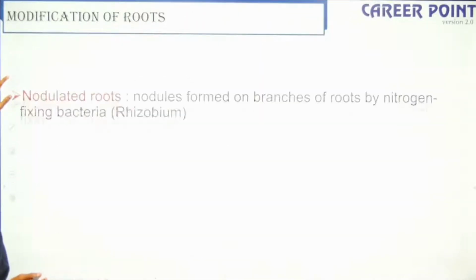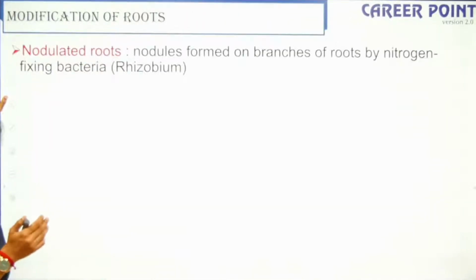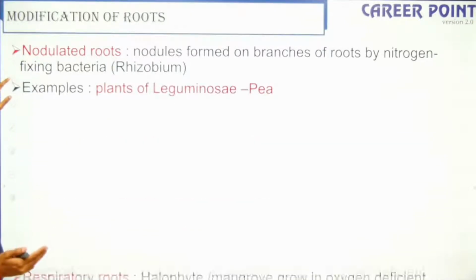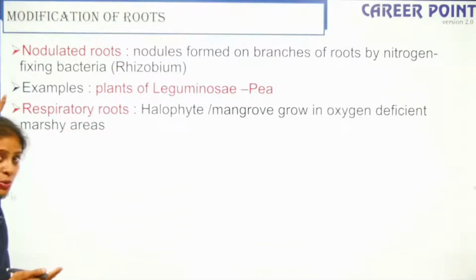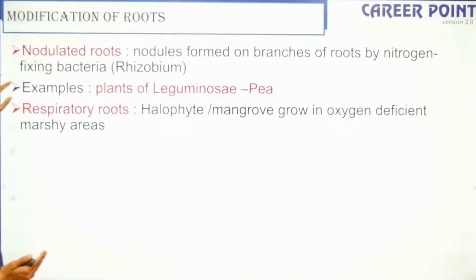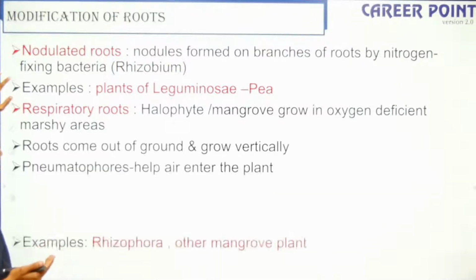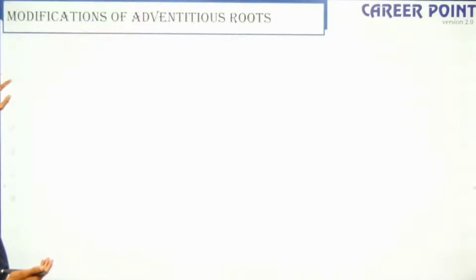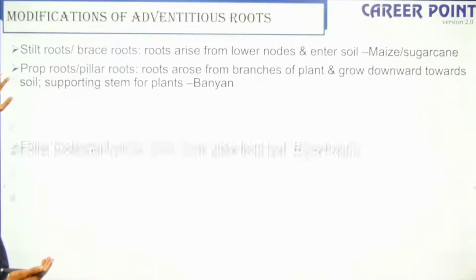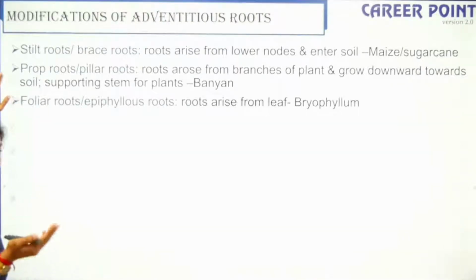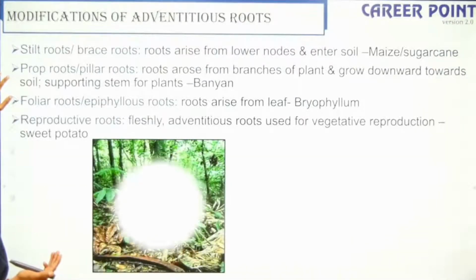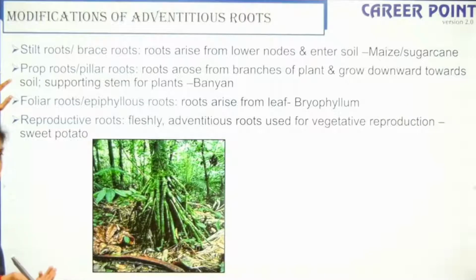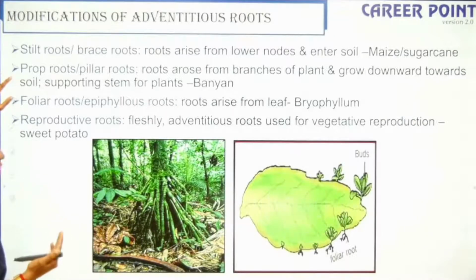Apart from that, your root is also modified to perform the function of nitrogen fixation, that is your nodulated root. Leguminous plants, right, respiratory roots. In case of your mangroves, they are called pneumatophores, right? Yeah, so you should remember them. So adventitious roots, the ones that you see in your sugarcane, in your banyan tree. So in case of your bryophyllum, these are the different types of adventitious root modification where the root arises from a region apart from the radicle, right?